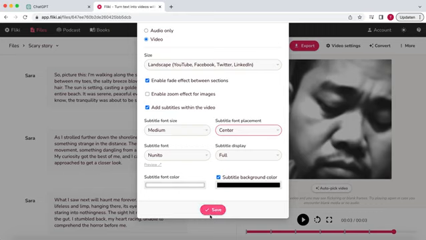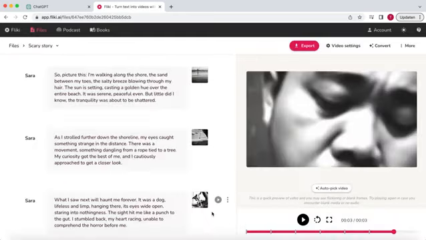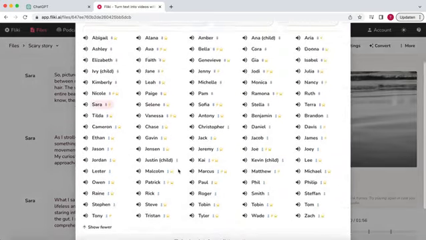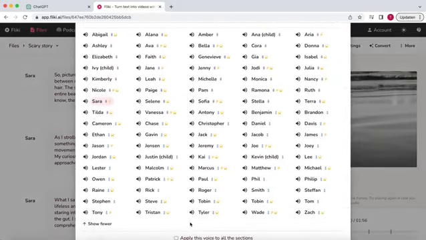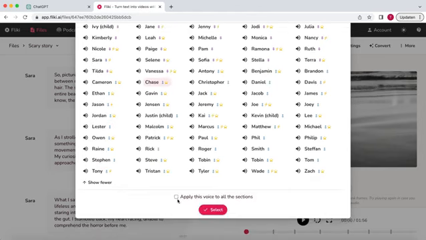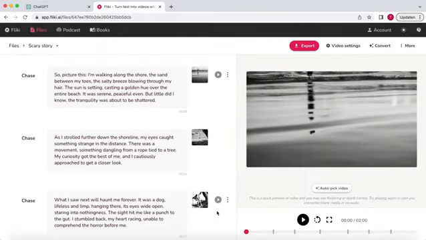Now, let's choose the voices. Fleeky has one of the most extensive libraries of voices. You can listen to the voices by selecting the sound icon. Pick one that you like and enable Apply this voice to all the sections. Hit Select, and we're almost done.